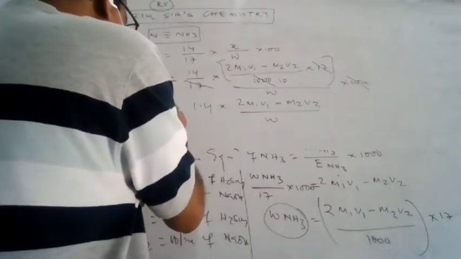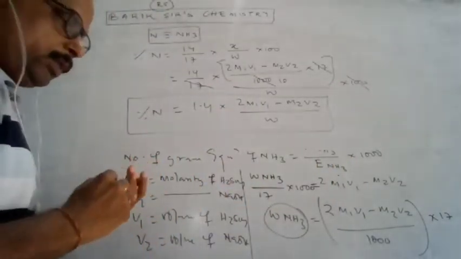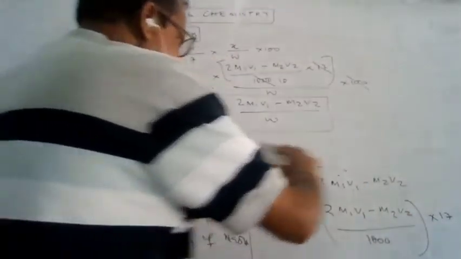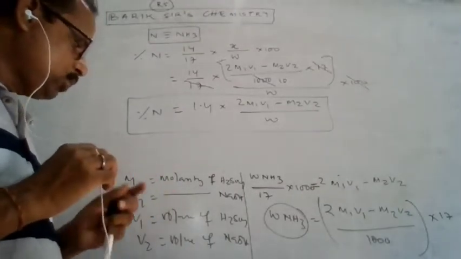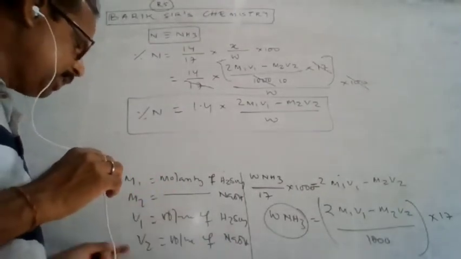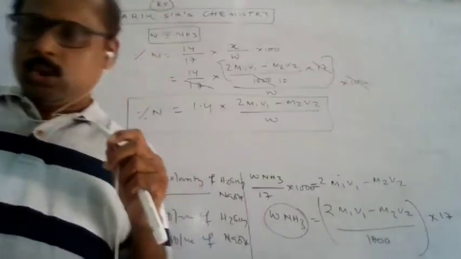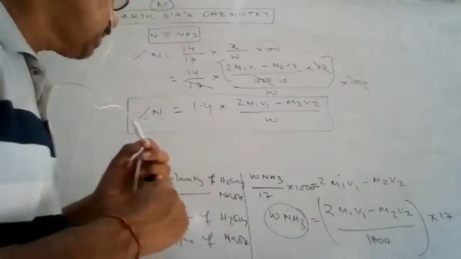That is the percentage of nitrogen formula. That is the Kjeldahl's method. You can see M1 is the molarity of sulfuric acid and M2 is the molarity of sodium hydroxide, V1 is the volume of sulfuric acid, V2 is the volume of sodium hydroxide. This way you can estimate the percentage of nitrogen.